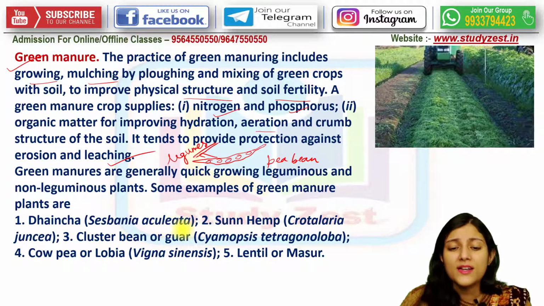Okay. And some of the examples of green manure plants are Sesbania aculeata. Then sun hemp. Sun hemp is a very good example. Guar. Then cowpea or lobia, lentil or masoor dal हम लोग जो बोलते हैं, that is also a very good source of preparing green manure.